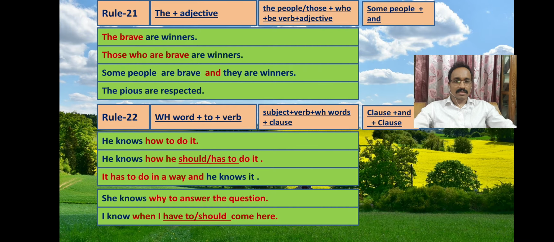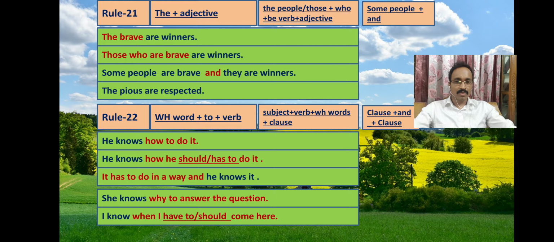And see another example. I know when I have to come, or when I should come here. This is, you see, one complex sentence, so we can make it a simple sentence. How to make it a simple sentence? I know, then when, then to. So I know when to, then verb 1, come here. I know when to come here. This is the simple sentence.